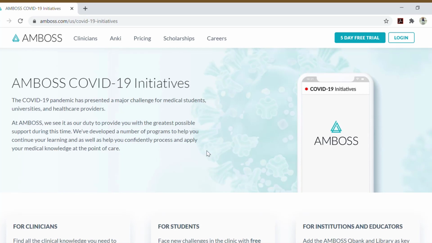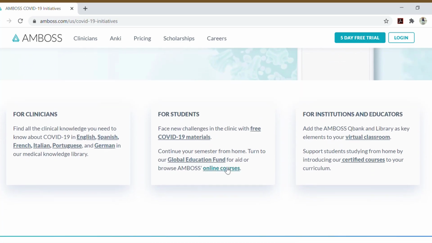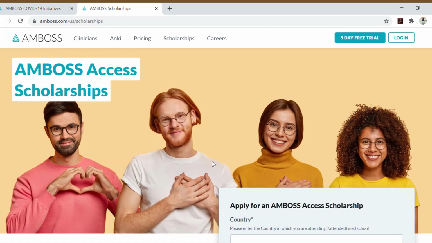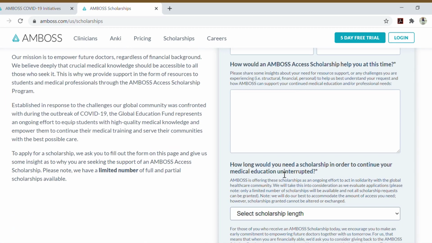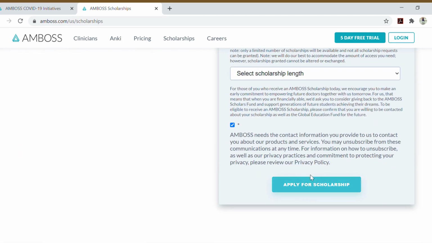To get the scholarship, you need to open the link provided in the description box and then go to Global Education Fund. Fill out the form and wait for 3 to 7 days for them to reply. All of the people whom I recommended using AMBOSS got the scholarship, and I hope you will get it too. AMBOSS has allocated around $2 million to help students overcome the COVID-19 pandemic.